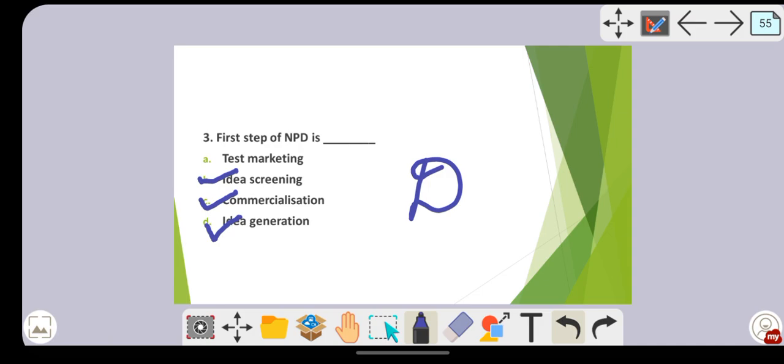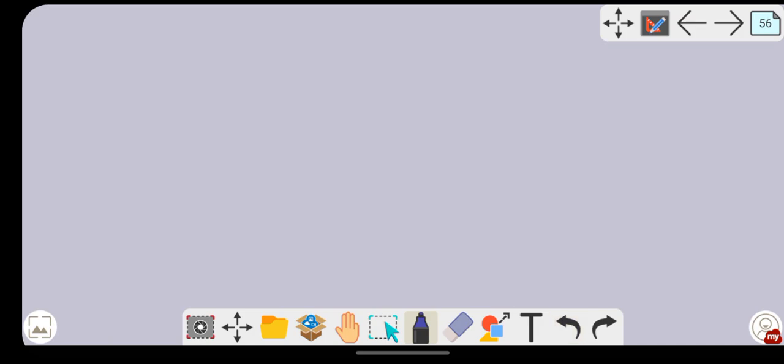And for MCQ, there is no need for you all to take down the options. It's left up to you whether you want to take down the options or the right answer. Okay, it's up to you.